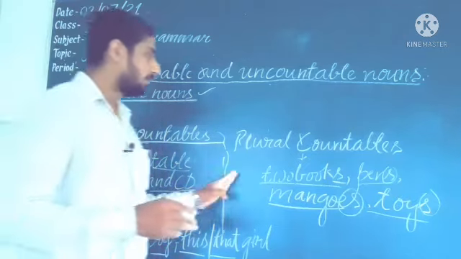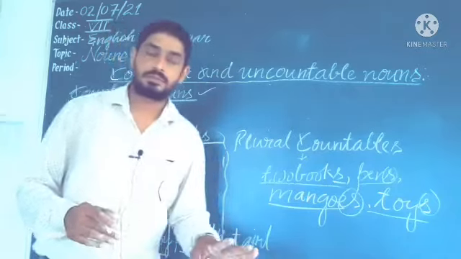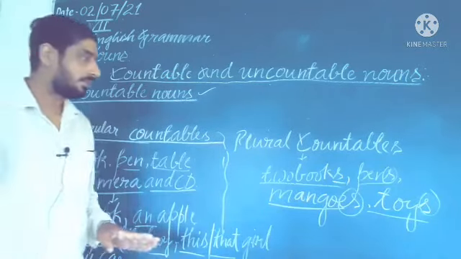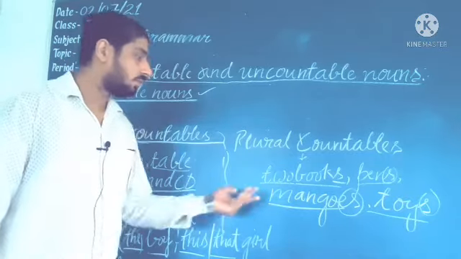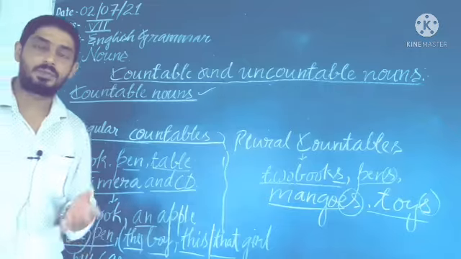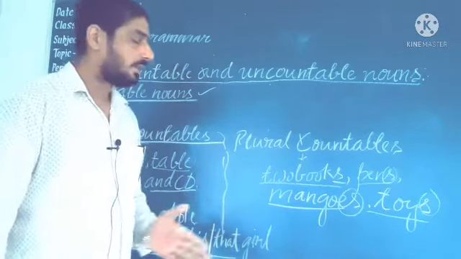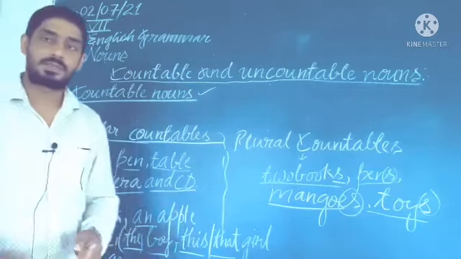So plural countables will denote plural nouns, after using s or es or using numbers: two books, three books, two pens. In such a way we can refer to these countables.